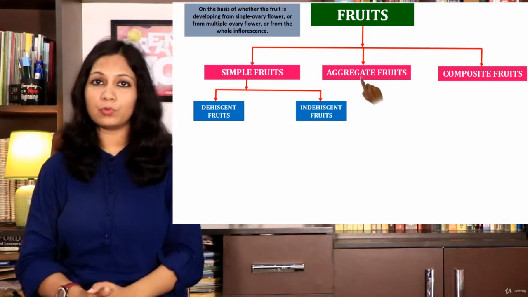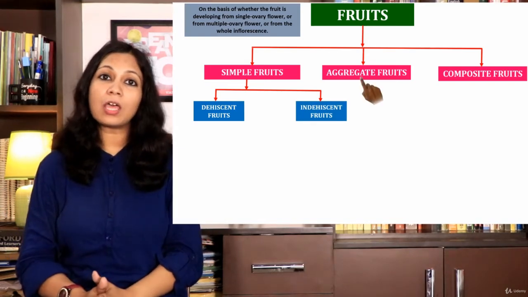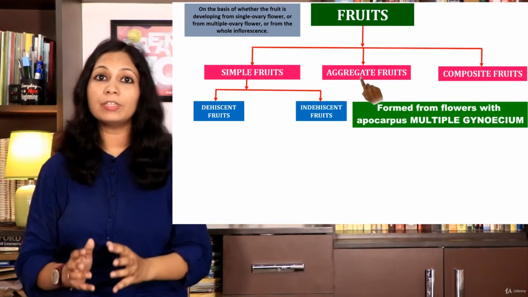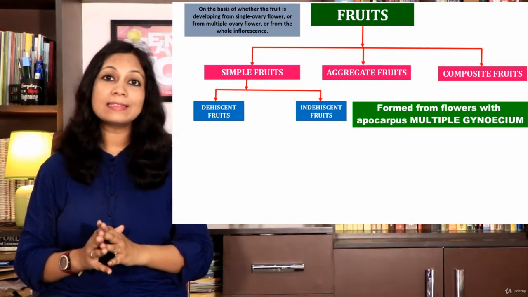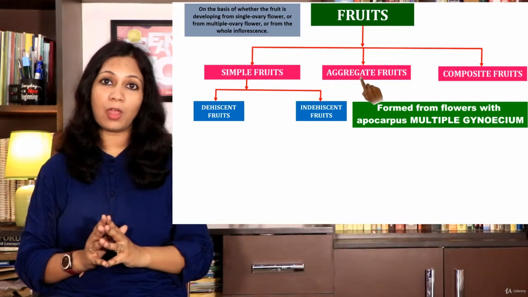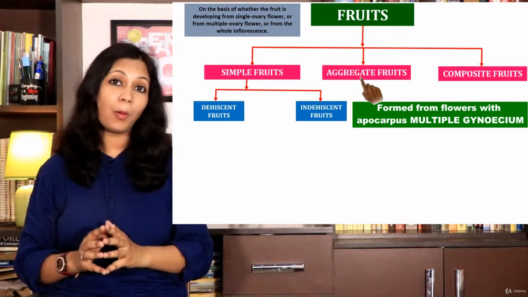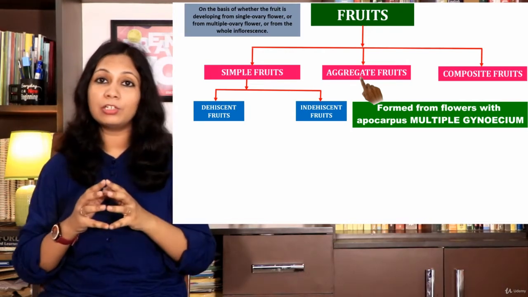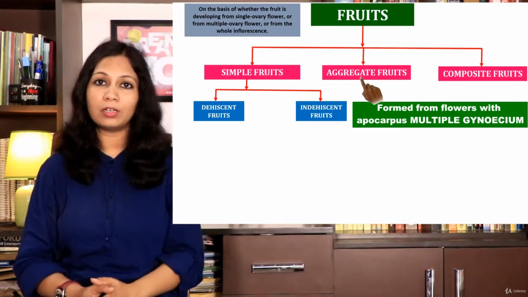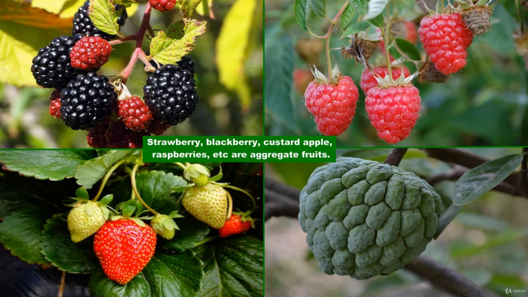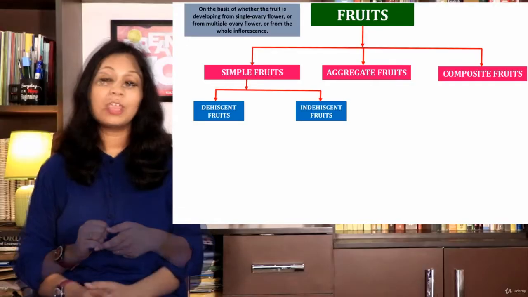Now, aggregate fruits. Aggregate fruits are formed from flowers with apocarpous multiple gynoecium. Since there are many ovaries in such flowers, many fruits are formed and they stay aggregated together as all of them are derived from the same flower. Examples include strawberry, blackberry, custard apple, raspberries, etc.